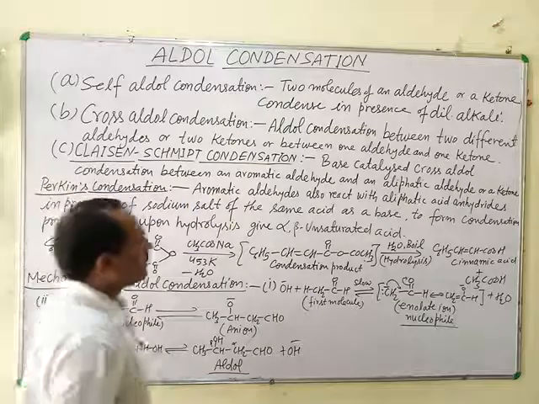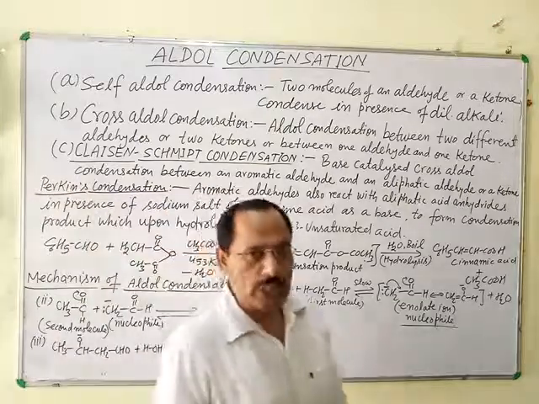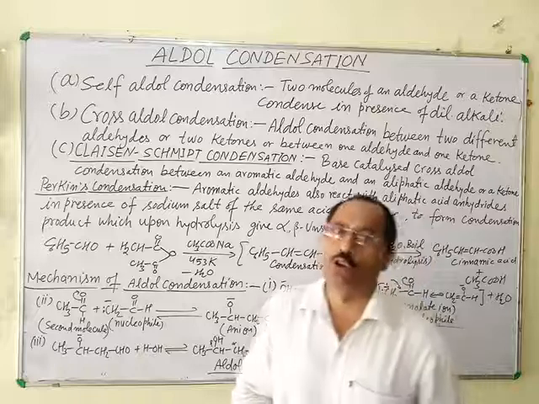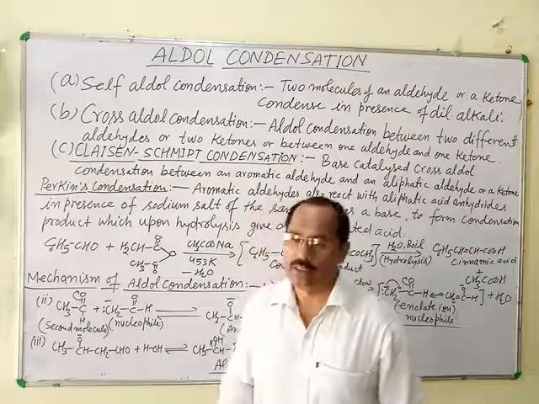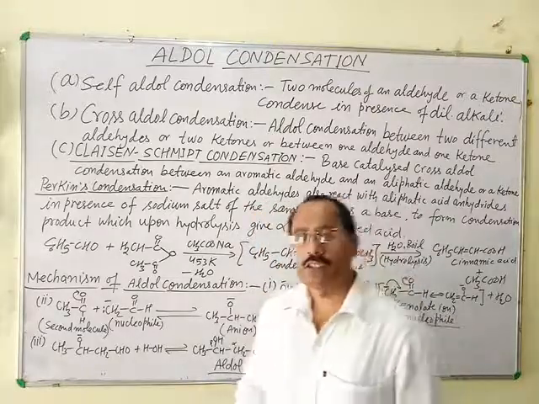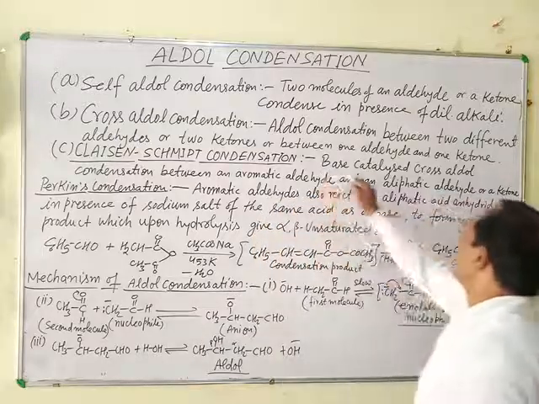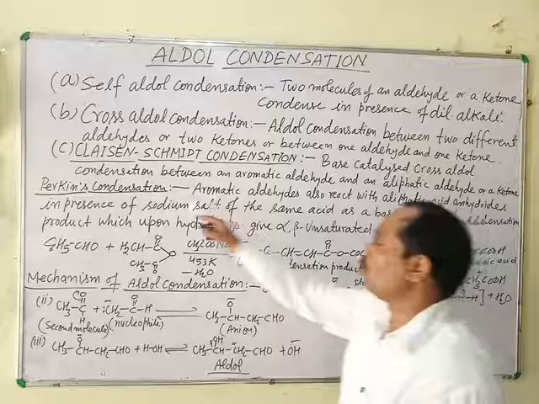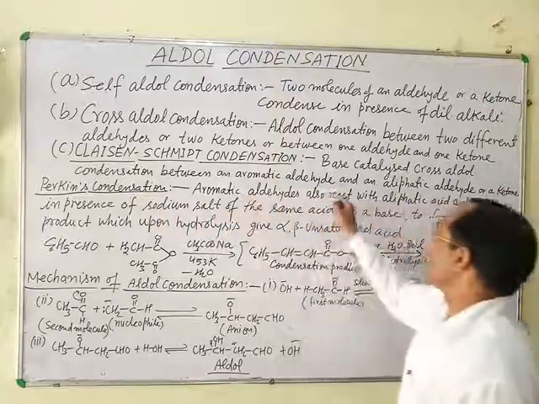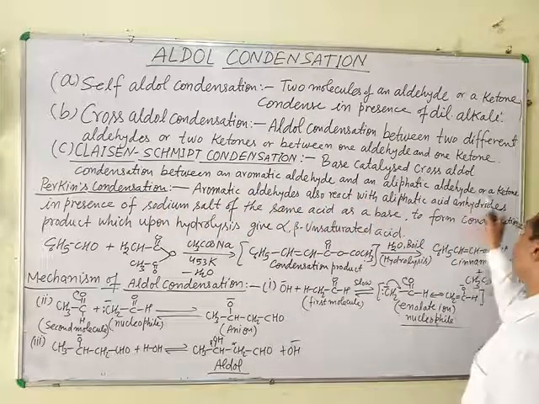Claisen-Schmidt condensation is a special type of cross aldol condensation. It is not another type of reaction, it is cross aldol condensation, but especially base catalyzed cross aldol condensation between an aromatic aldehyde and an aliphatic aldehyde or a ketone.